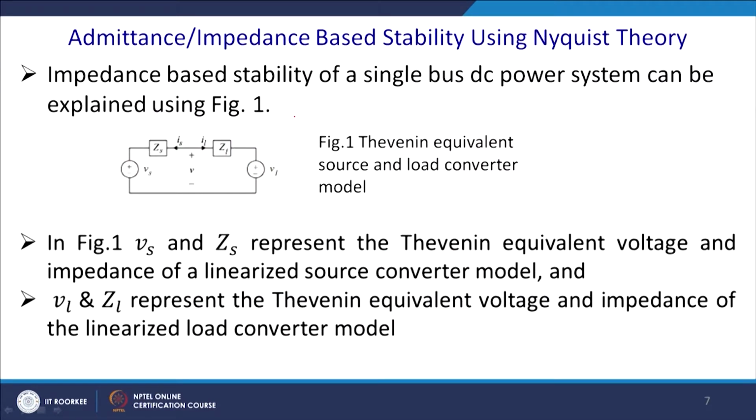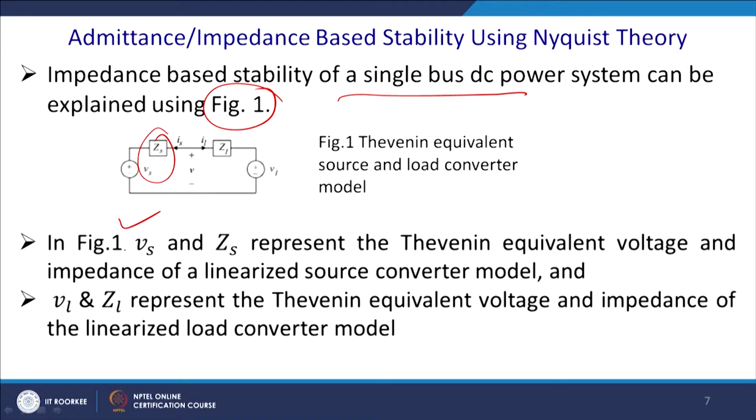The impedance based stability of a single bus DC power system can be explained using this figure 1. This is the Thevenin equivalent circuit, this is the source impedance, this is the load impedance, and this is the load voltage.